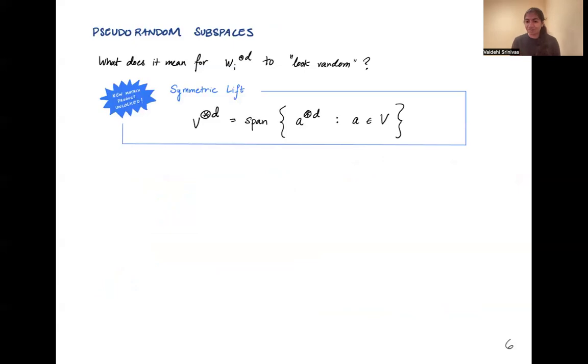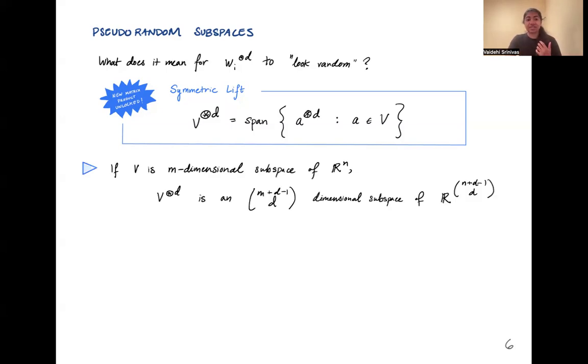So first, let's define precisely what we mean by the tensored subspace. So subspace V tensor D times is going to be the span of all of the vectors that are within V tensor D times, as I described previously. We're going to call this the symmetric lift of the subspace V. And it turns out that if V is an m-dimensional subspace of Rn, then V to D is an m plus D minus 1 choose D dimensional subspace of Rn plus D minus 1 choose D. So these binomial coefficients are coming in because this is essentially living in some sort of symmetric space, and so this is the dimension of the symmetric space. But you can essentially think of this as being like m to the D and n to the D.